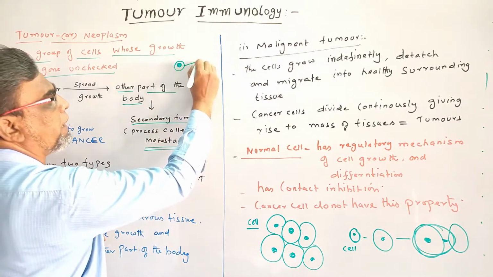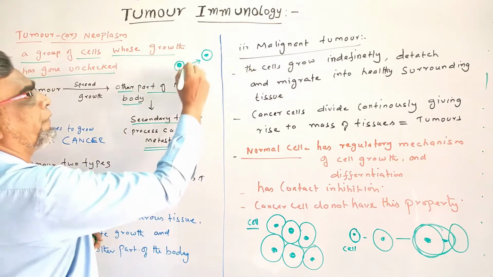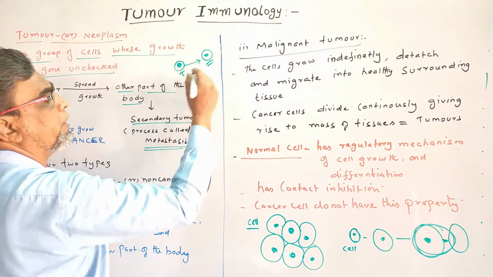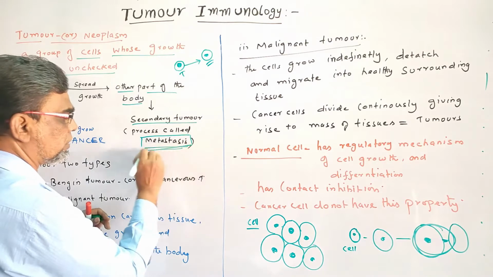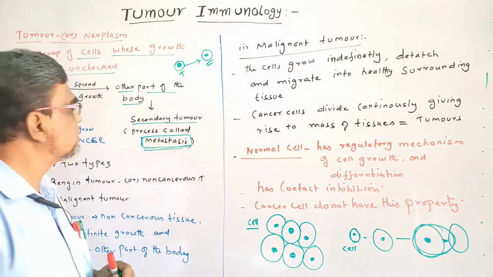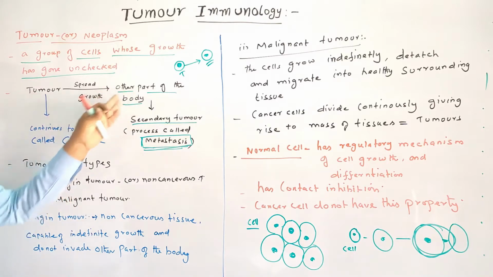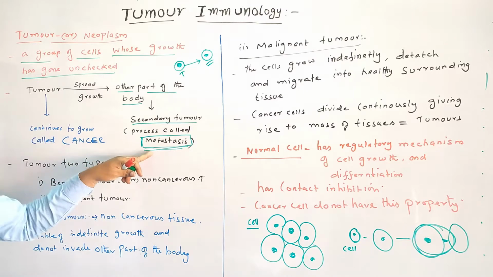This tumor travels and affects other parts of the body. This process is called metastasis. So what is metastasis? The tumor spreads and grows to other parts of the body, forming a secondary tumor.